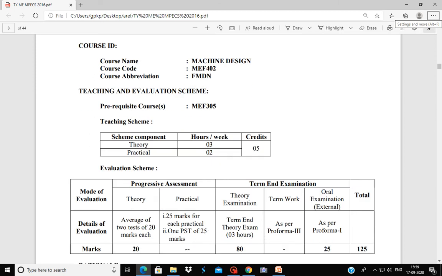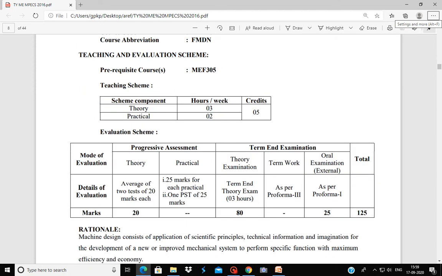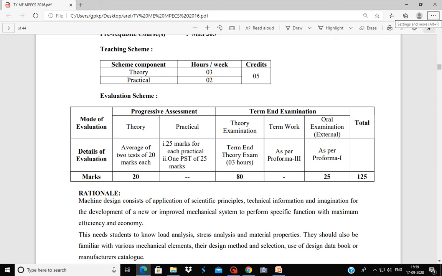In this course of machine design, there are 20 marks for unit test, 80 marks for theory examination and 25 marks for oral examination. So in total this subject is for 125 marks. 20 marks for unit test, 80 for final theory exam and oral examination of 25 marks.